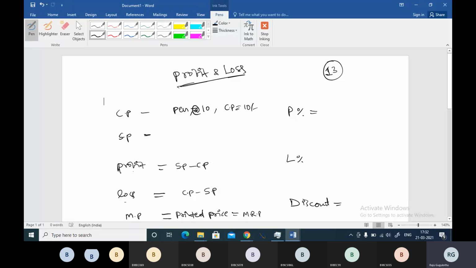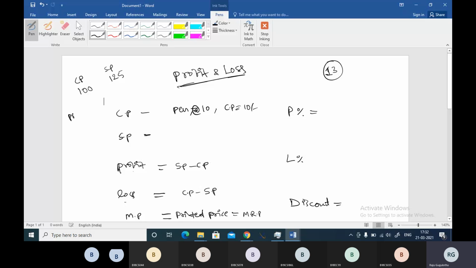See, I think we have completed percentage, right? Yes. So let's say you have bought an article at 100 rupees. Let me take cost price is 100 and you sold the article at 125 rupees. Selling price is 125.